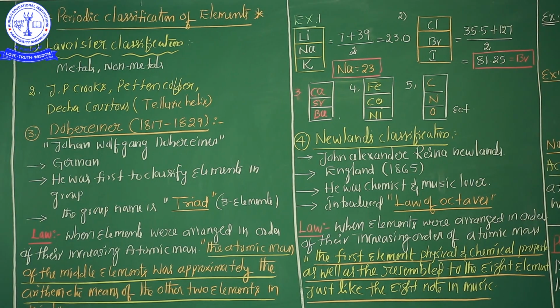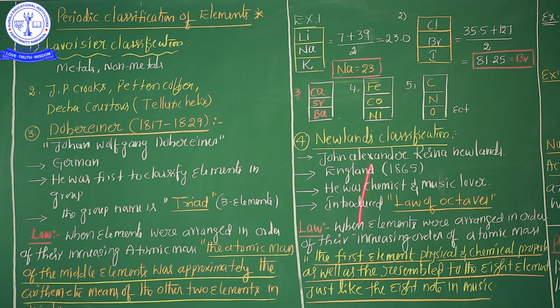First of all, from a board level point of view, what are the possible questions, especially in this introduction part? First question: define Dobereiner's law. N elements were arranged in order of their increasing atomic masses, and the atomic mass of the middle element was approximately equal to the arithmetic mean of the other two elements. This law is important. After that, examples of Dobereiner's triads, and which are the rejected triads? Fe, Co, Ni and C, N, O are the rejected triads, and this is an important area.